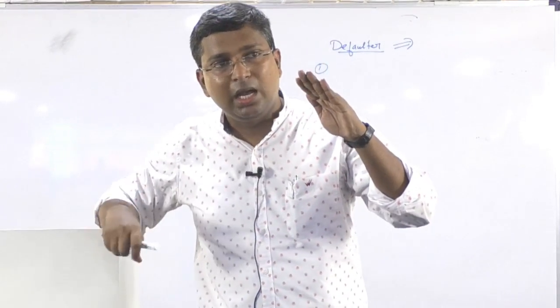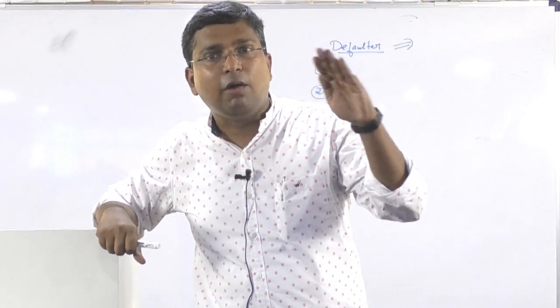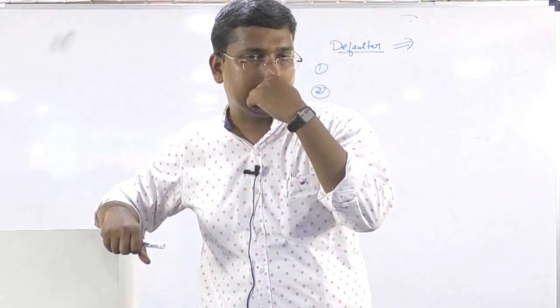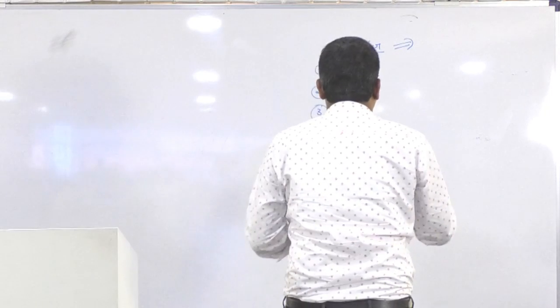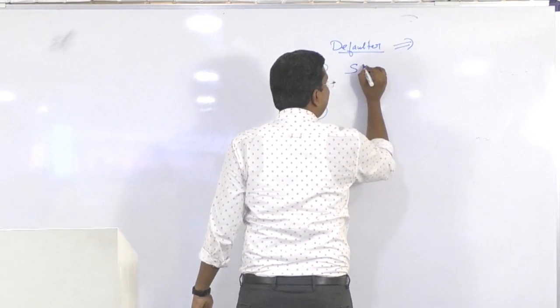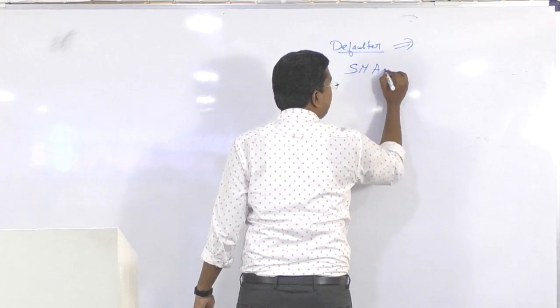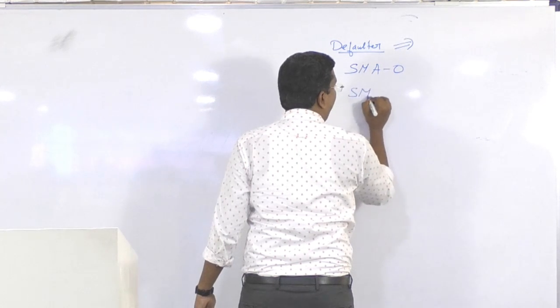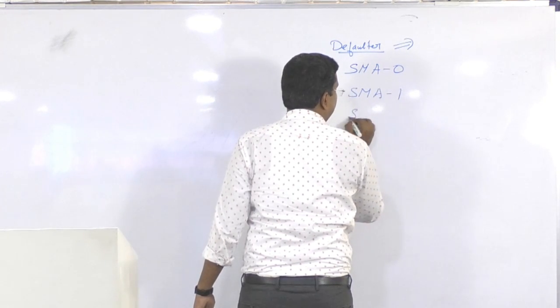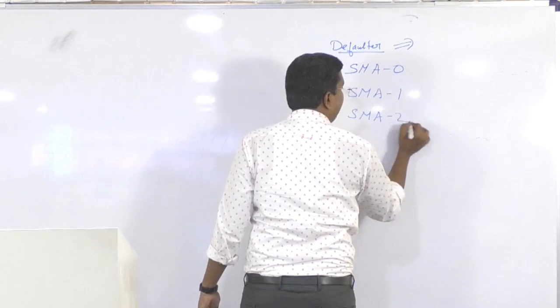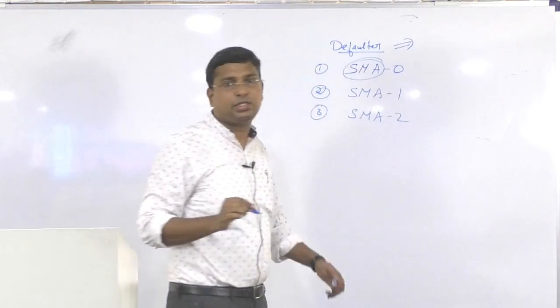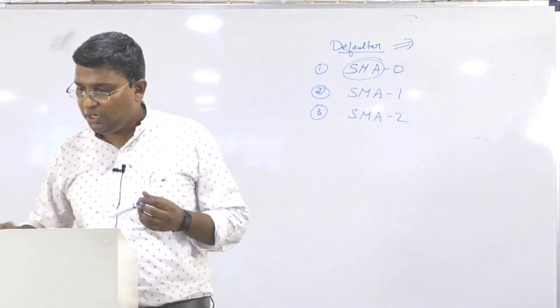I am talking about three categories of defaulters. They are written as SMA 0, SMA 1 and SMA 2. SMA means special mention accounts.